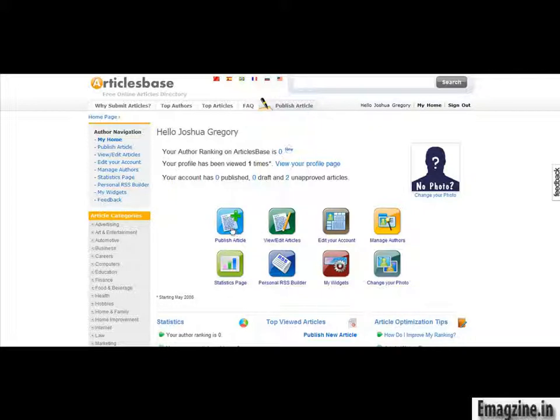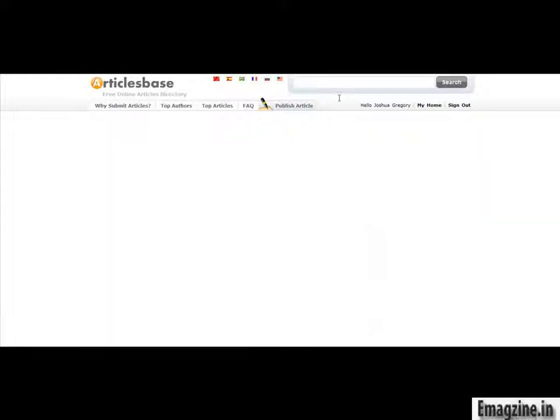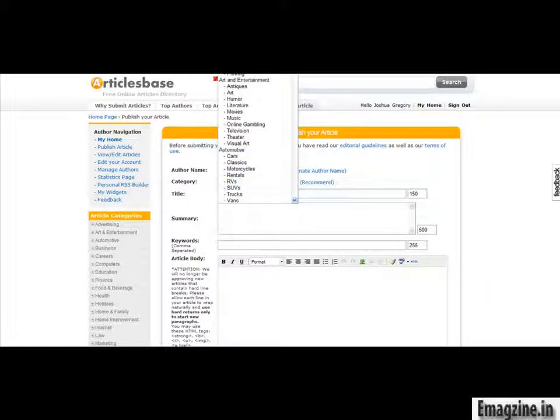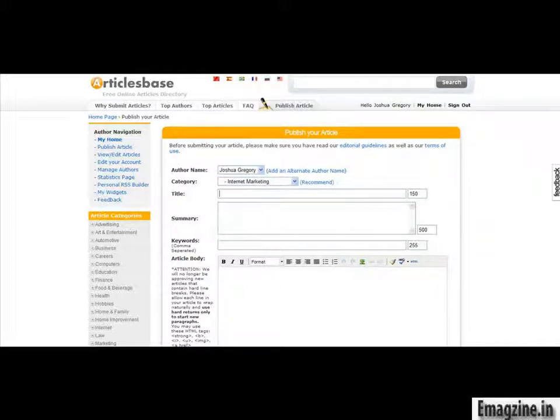So just go ahead and click on Publish Article, and we're going to just copy and paste the same information in here to Articles Base. So we've got the author name selected. We're over here looking for category. The category that we're looking under would probably be in the money niche. Let's see here. Internet marketing will work.